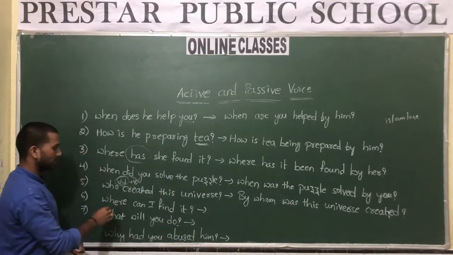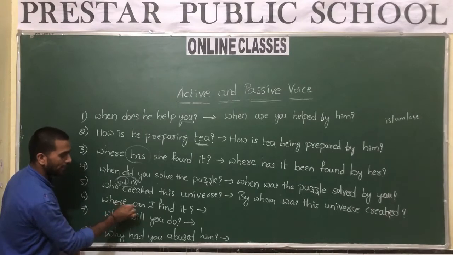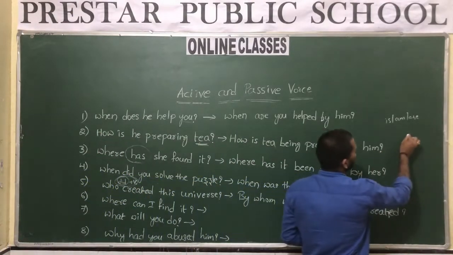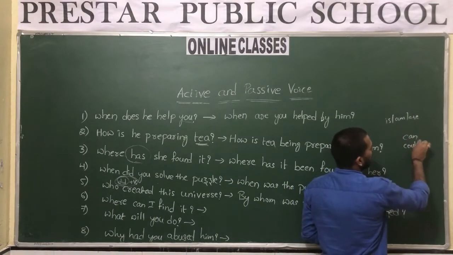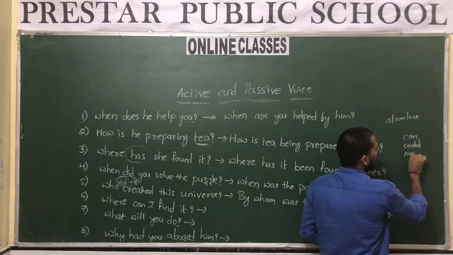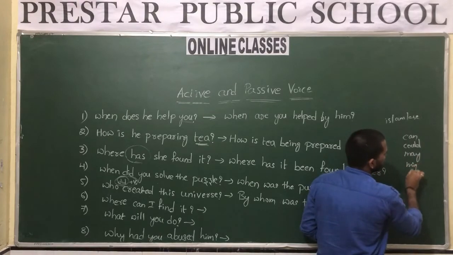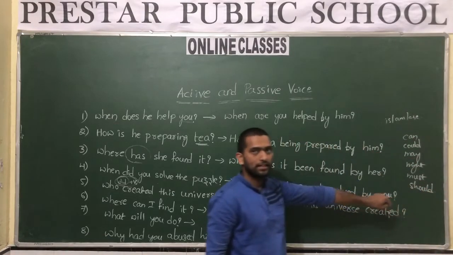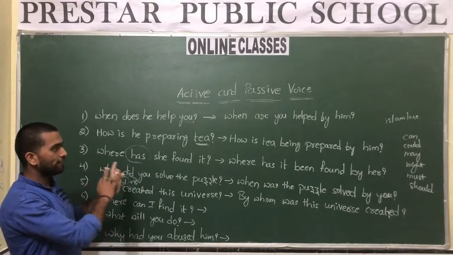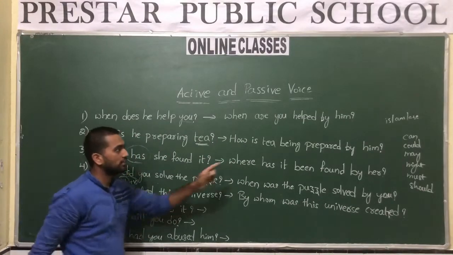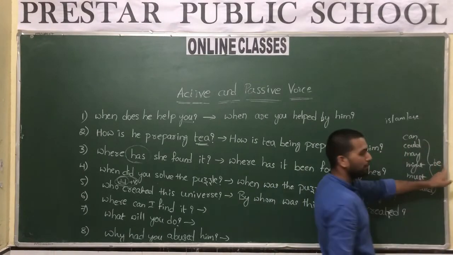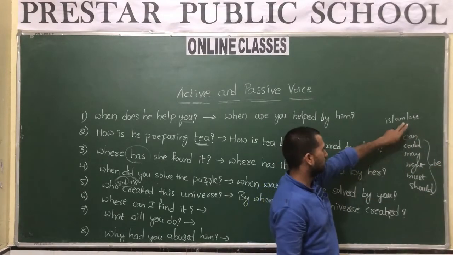Okay, next, where can I find it? If in the sentences you see words like can, could, may, might, must, should, and these sentences are given in active voice, when converting them into passive voice we add "be" to these auxiliary verbs.